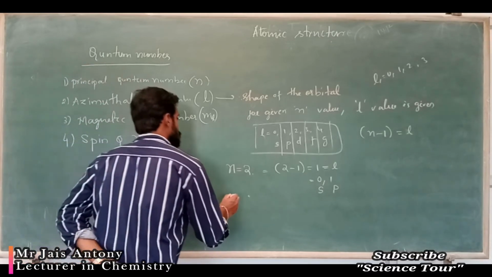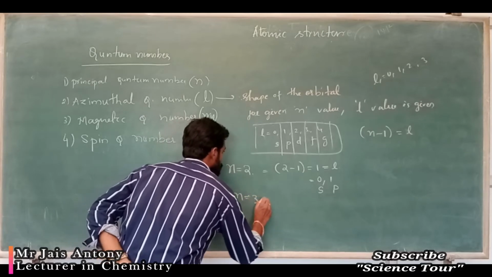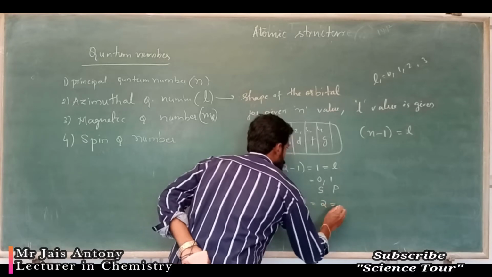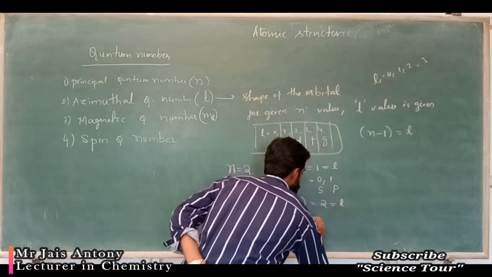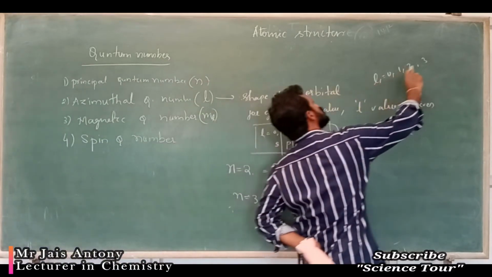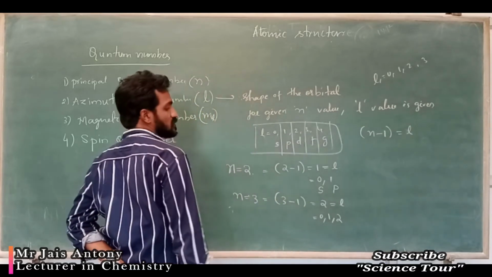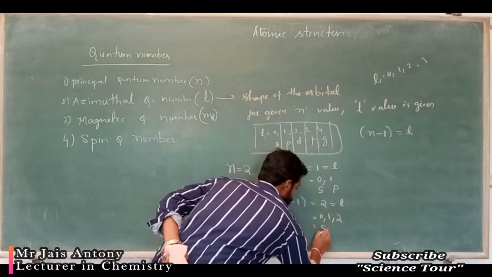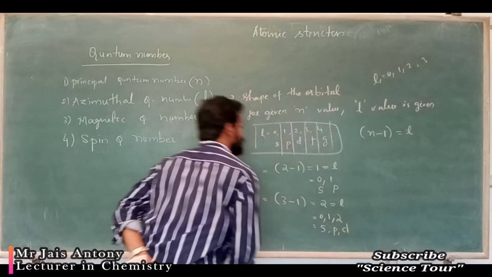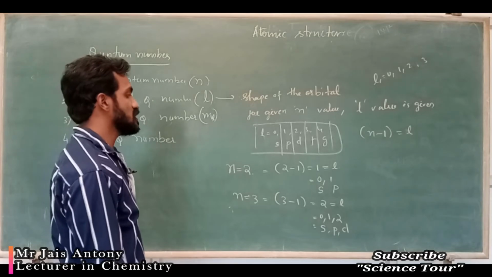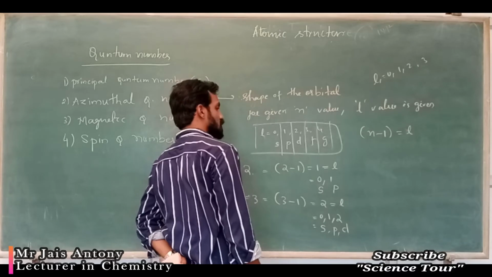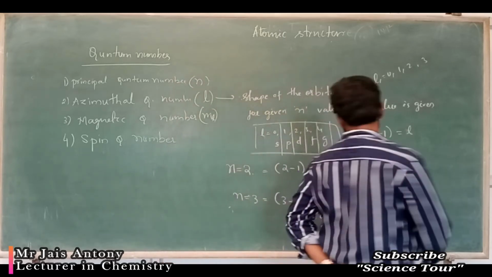Suppose the n value is 3, you substitute 3 minus 1, you are getting 2. 2 means the L value ranges 0, 1, 2. That means here an s orbital is there, a p orbital is there, and a d orbital is there. So which are they? 3s, 3px, 3py, 3pz, 3dxy, like that. Understood?